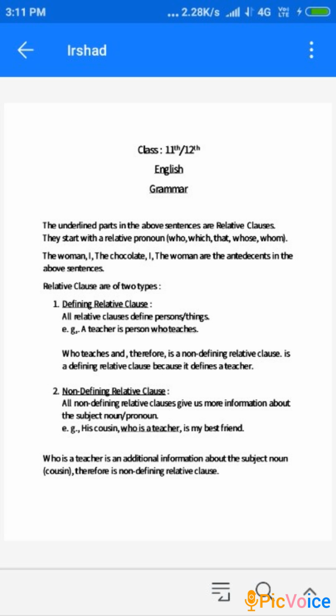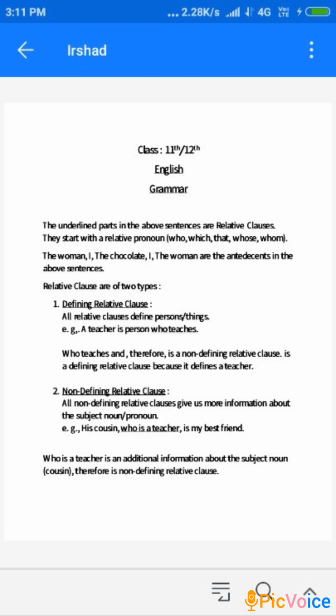So in sentence number 1 we talked about the woman, so woman is the antecedent in that sentence. In the second we talked about I, so I is the antecedent which is described by the relative pronoun.